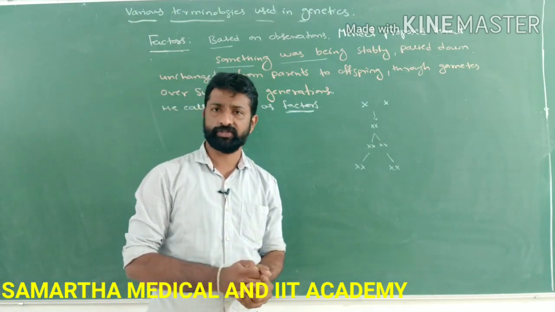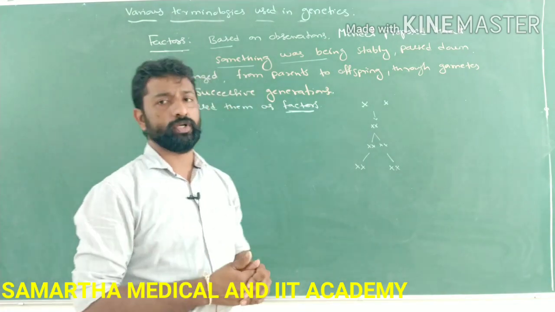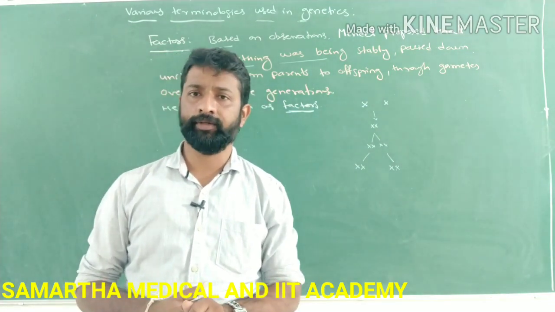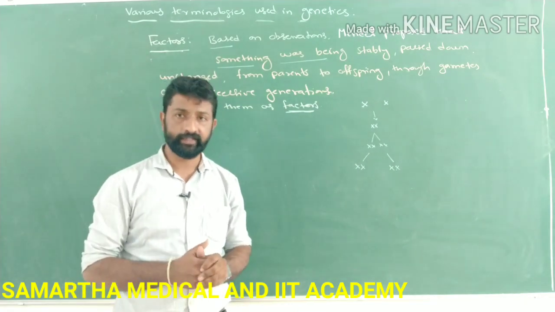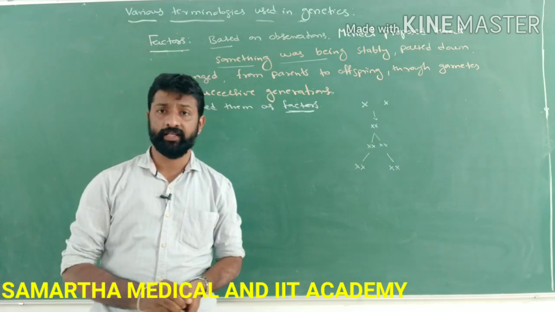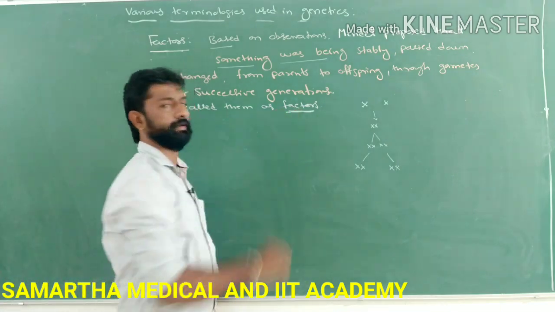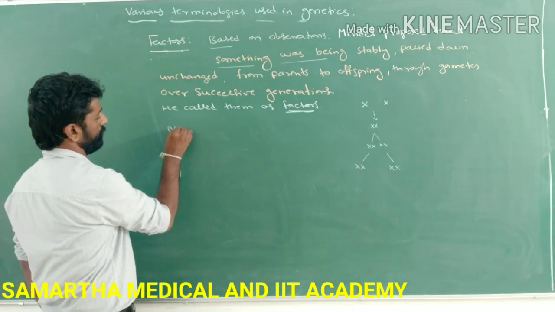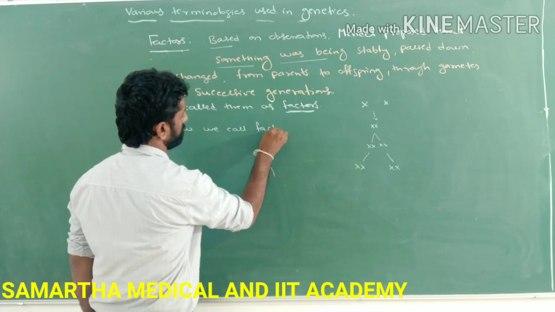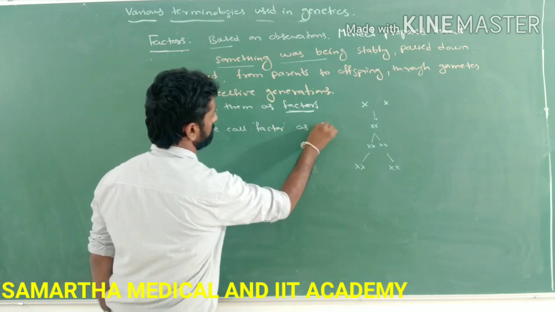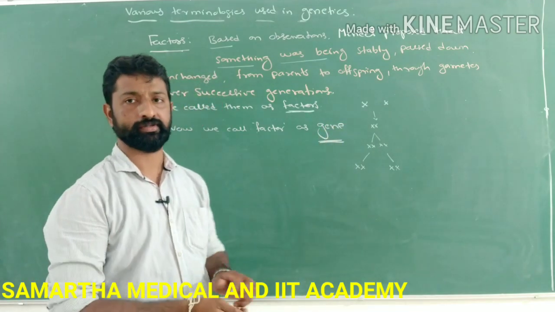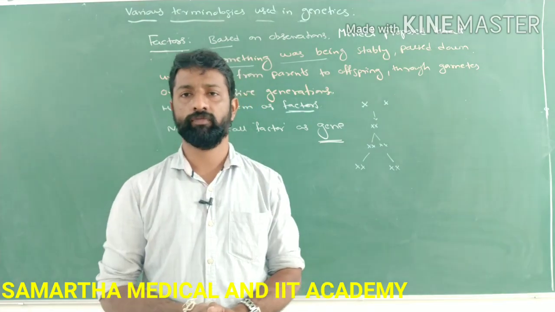Did you understand the concept of factors now? There was something which was passed down from parents to offsprings over many generations in a stable manner without undergoing any changes, and that something was called a factor. And scientifically, now we call this factor a gene. The other term which is used for factors now is nothing but gene, or in plural form genes.